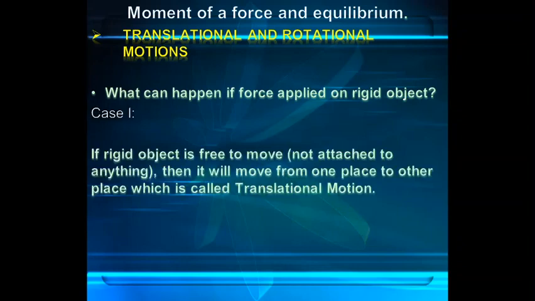So, case 1. If a rigid object is free to move, that is not attached to anything, then it will move from one place to another place, which is called translational motion.